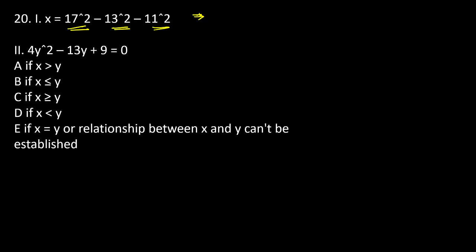See, 17 square value becomes 289. 13 square is equal to 169. 11 square is equal to 121. So 289 minus 169 is equal to 120. 120 minus 121, you can get minus 1. The x value becomes exactly equal to minus 1. That is the first part.